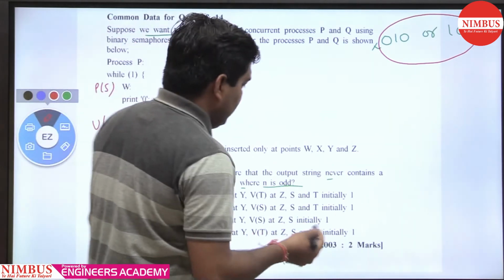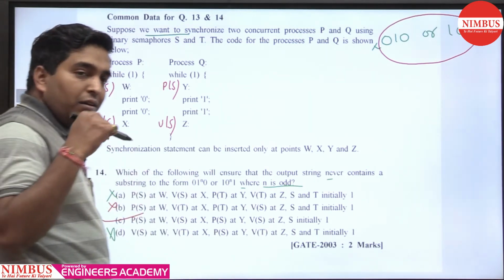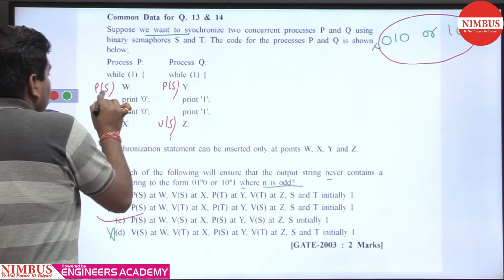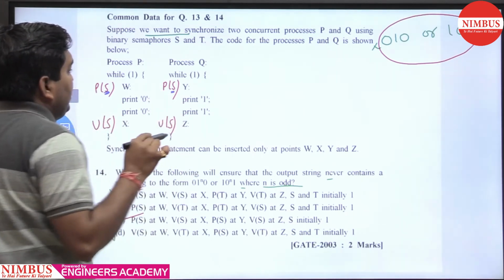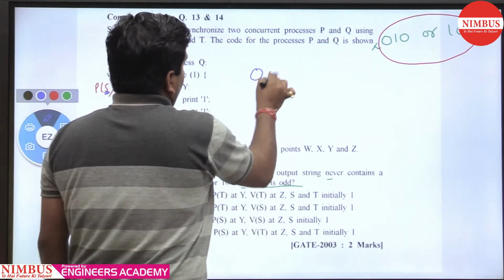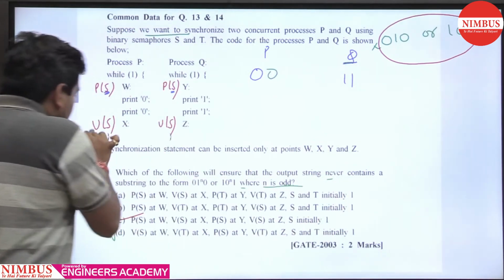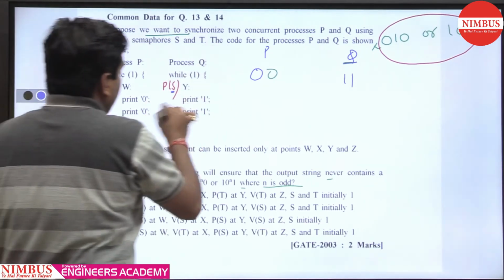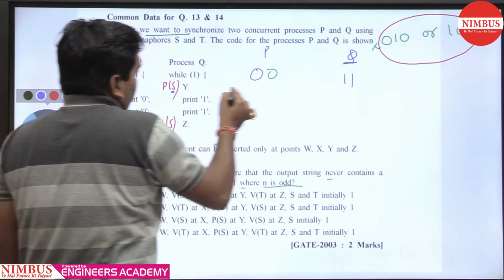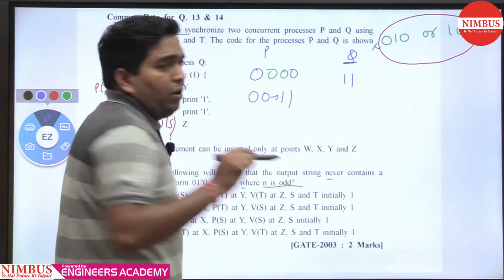Here S is initially 1. Clear? Now C is the answer. Why do I directly say C is the answer? Because here we are using only one semaphore, that is S. If P performs down, then it prints 0 0. If Q performs down first, then it prints 1 1. After the signal, what happens? There are two options: either P continues or Q continues. If P continues, then 0 0. If Q continues, then 1 1.